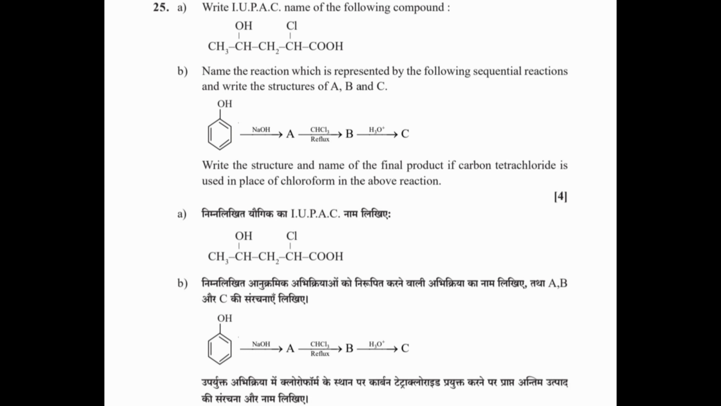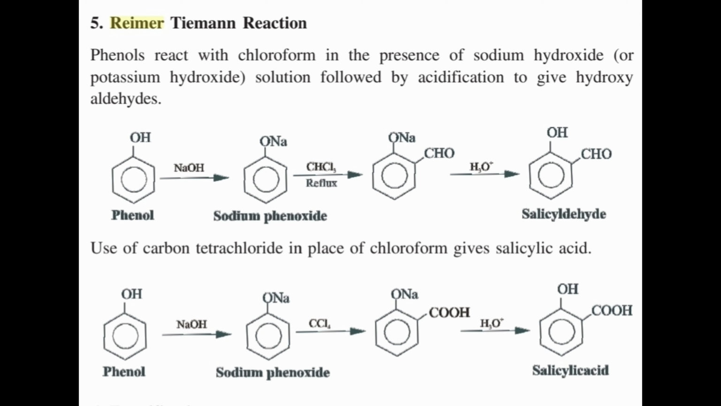2-chloro-4-hydroxypentanoic acid. Question 25b. Name the reaction which is represented by the following sequential reactions and write the structure of A, B and C. Write the structure and name of the final product if carbon tetrachloride is used in place of chloroform in the above reaction. Answer. When phenol reacts with carbon tetrachloride in presence of NaOH, salicylic acid is formed.